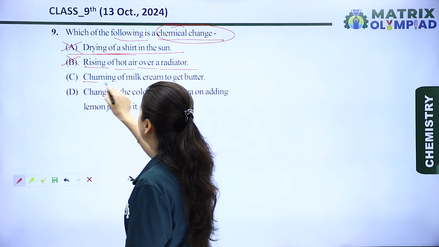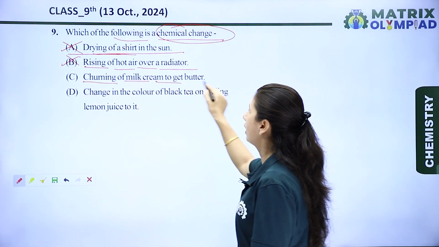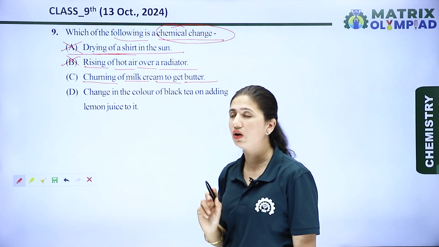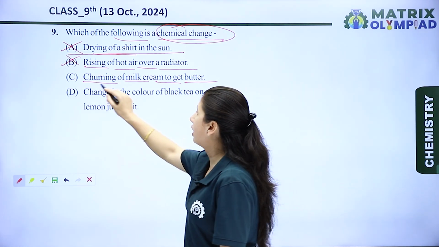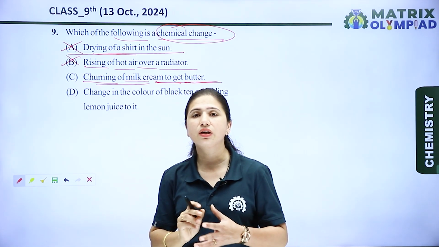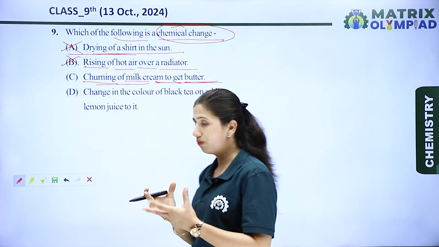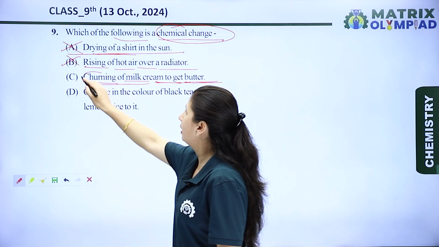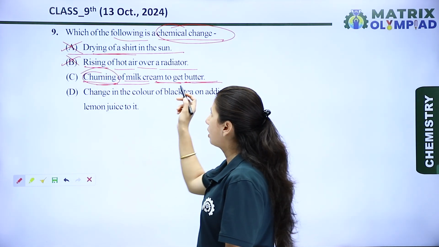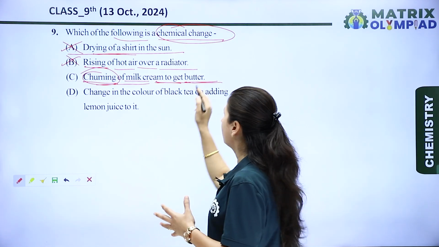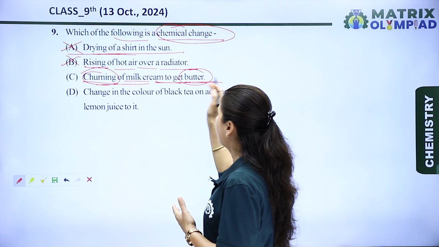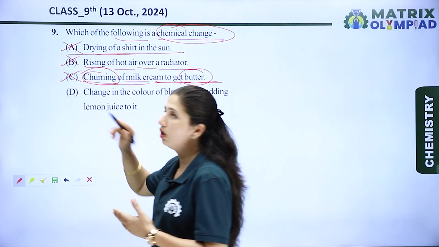Now the next is churning of milk cream to get butter. It is also not a chemical change, it is only a physical change, because in churning of milk cream to get butter, the cream which is present in the milk is spread in the milk, and by the churning process, or we can say the centrifugation process, it combines with each other and forms the butter. Means there is no change in the composition of milk cream and butter. So C is also a wrong option.